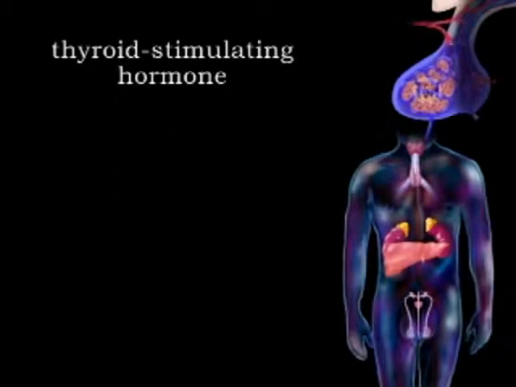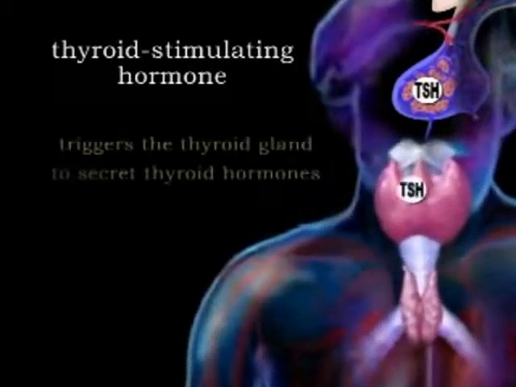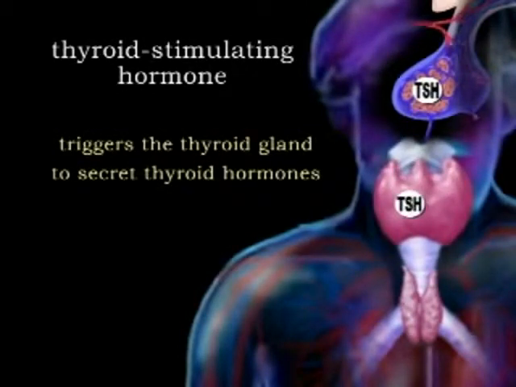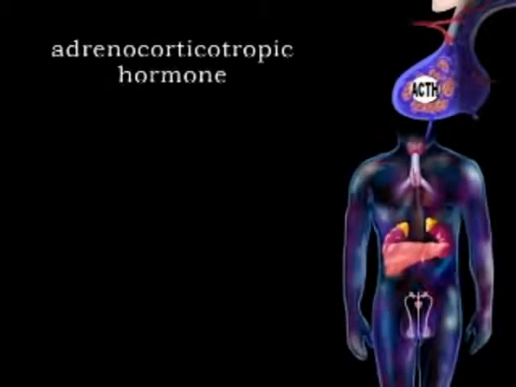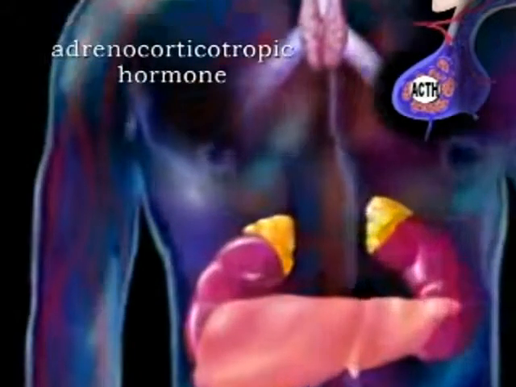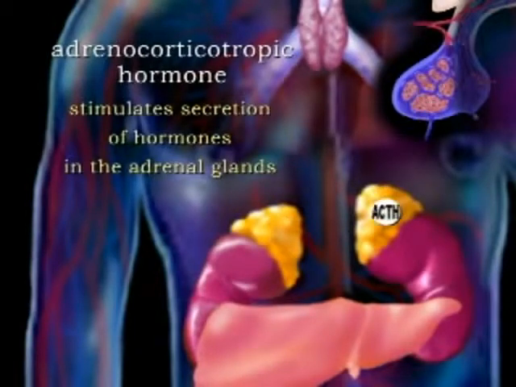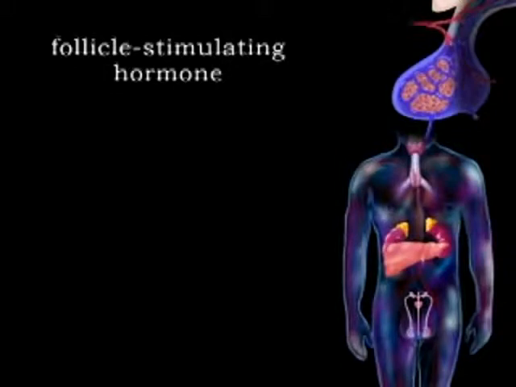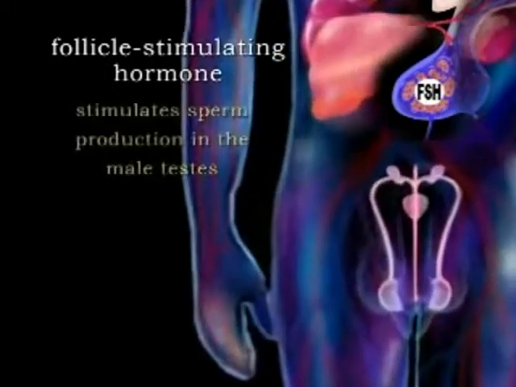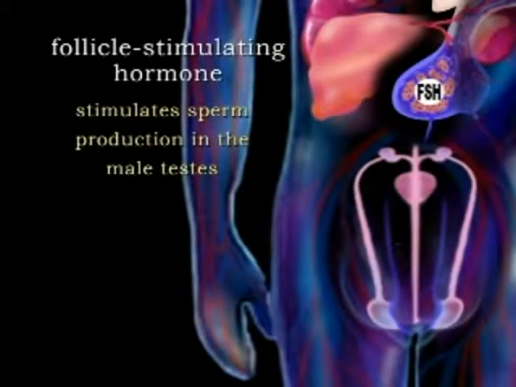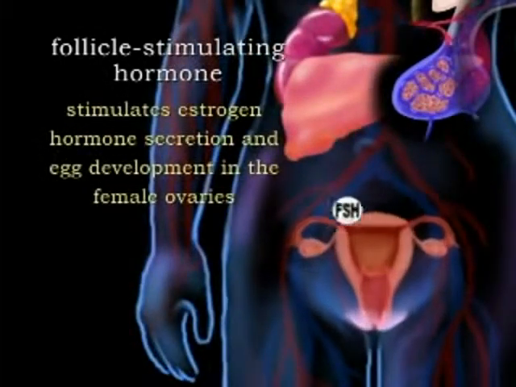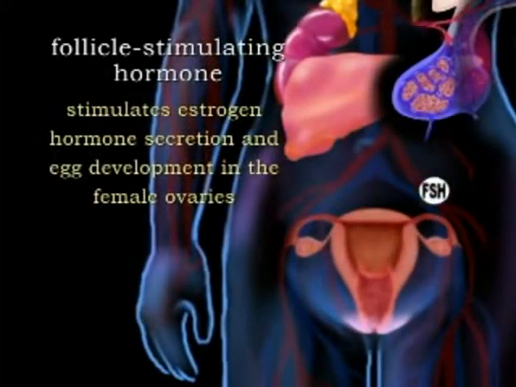Thyroid-stimulating hormone, or TSH, which triggers the thyroid gland to secrete thyroid hormones. Adrenocorticotropic hormone, or ACTH, stimulates secretion of hormones in the adrenal glands. Follicle-stimulating hormone, or FSH, stimulates sperm production in the male testes, as well as estrogen hormone secretion and egg development in the female ovaries.